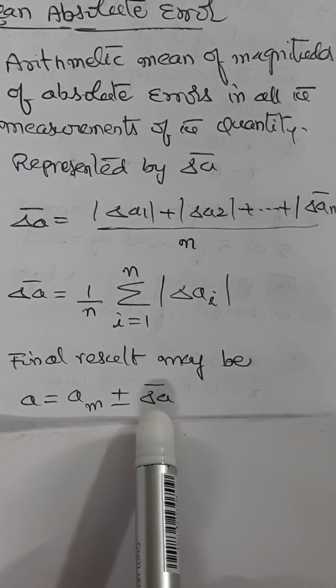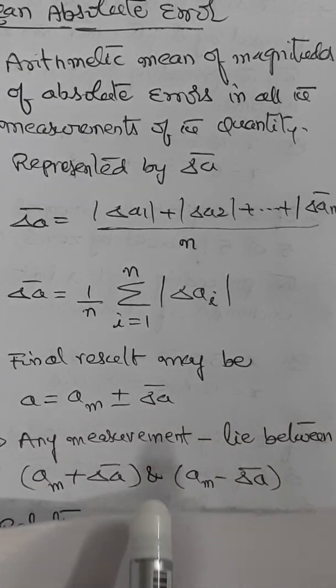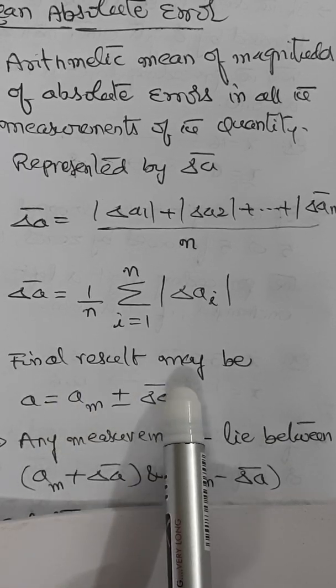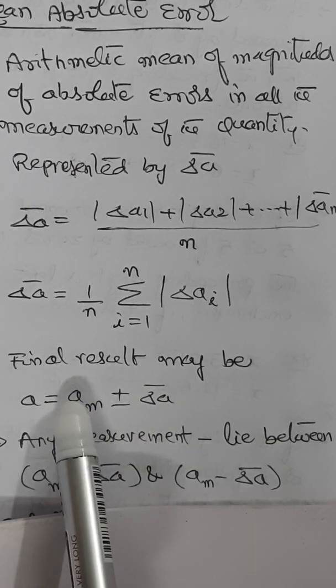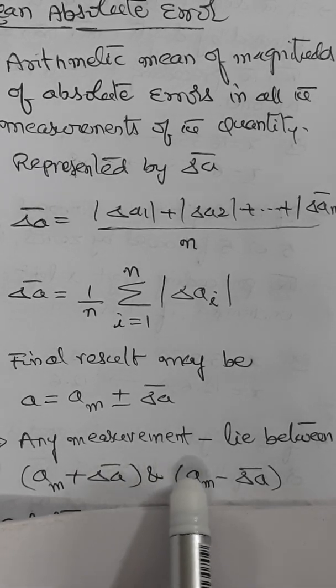So any measurement naturally lies between AM plus bar delta A and AM minus bar delta A. So these are the limits. This is what we need to know about mean absolute error.